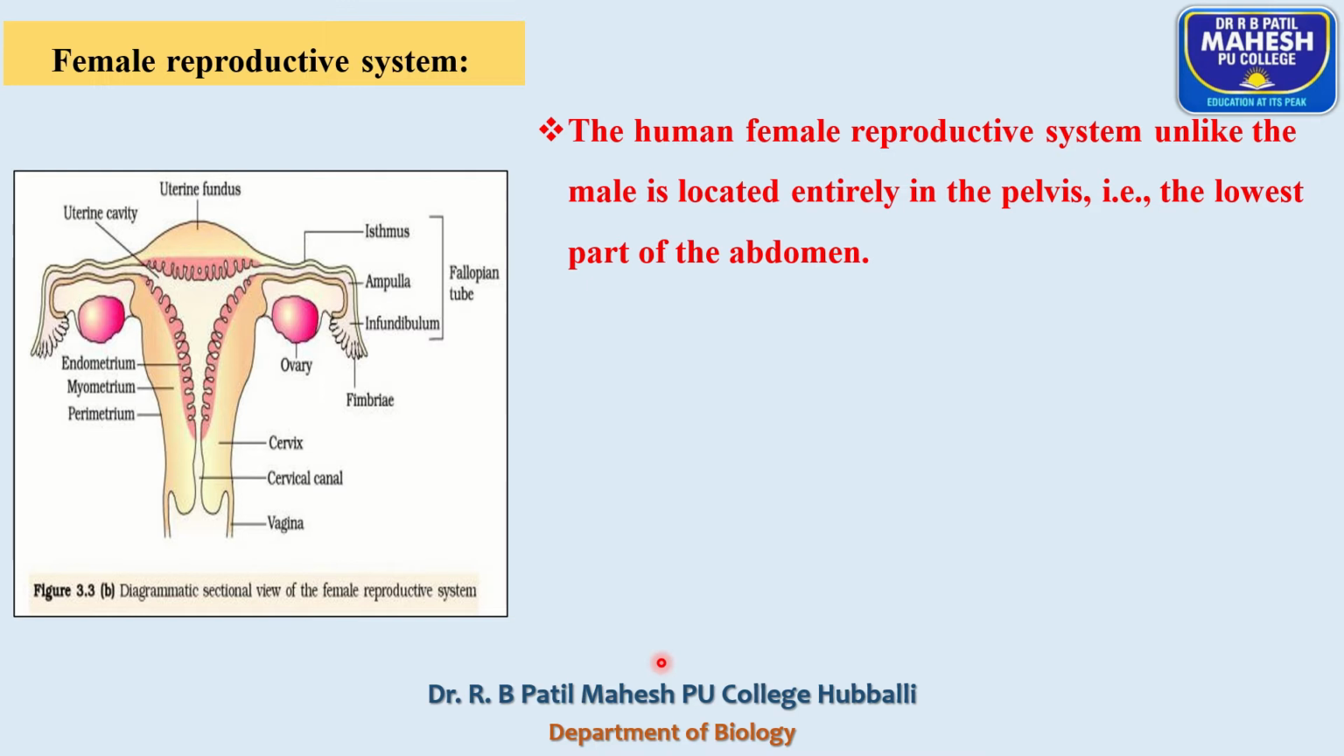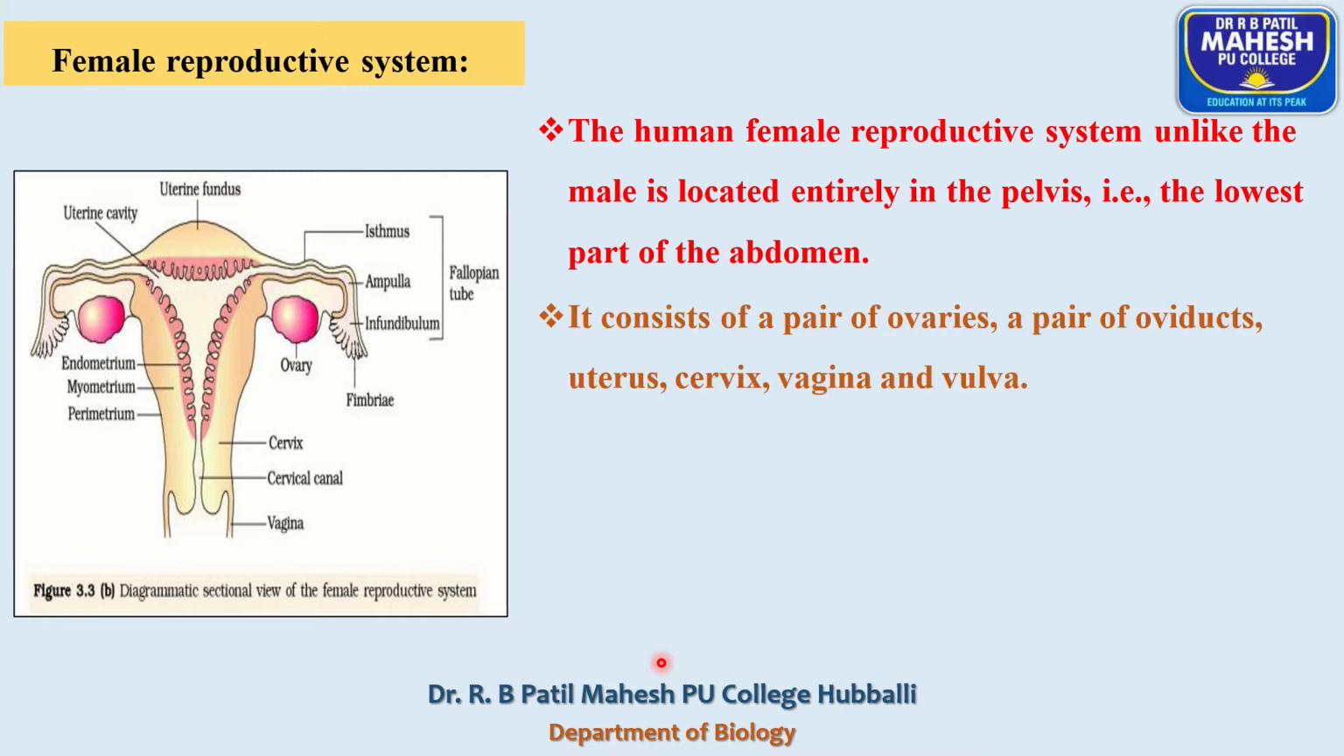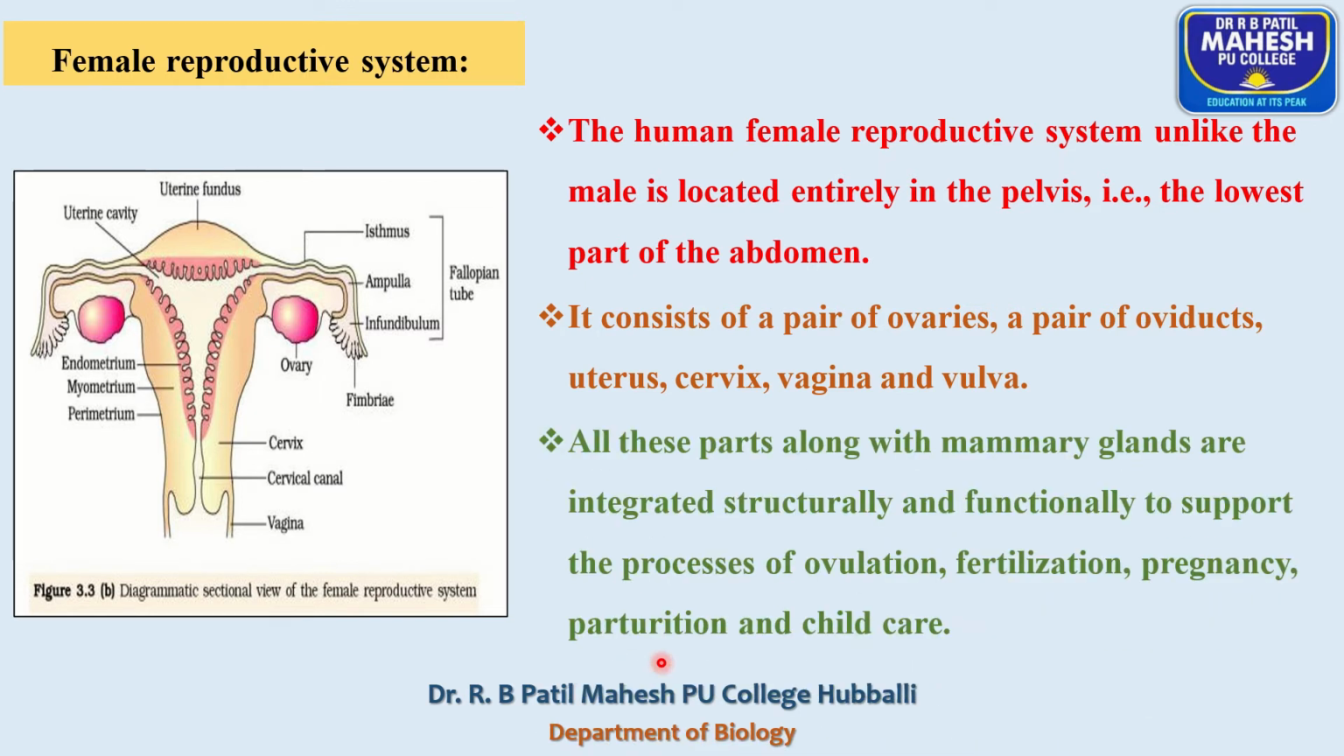So the female reproductive system, unlike the male, is located entirely in the abdominal cavity or in the pelvis, the lowest part of the abdomen. You already know that the male reproductive system is present inside and outside the pelvis, whereas the female reproductive system is located entirely in the pelvic region. It consists of a pair of ovaries, a pair of oviducts, uterus, cervix, vagina, and female external genitalia.